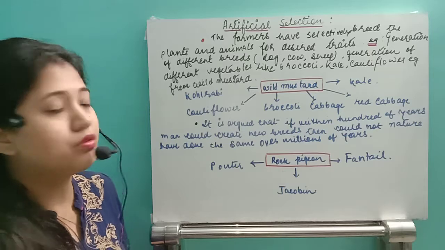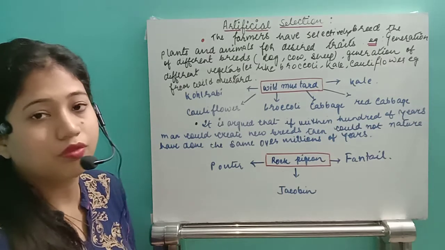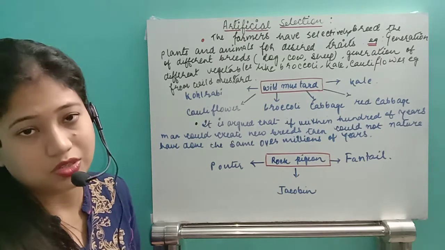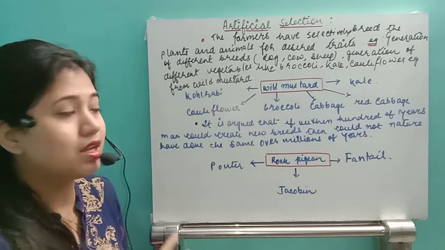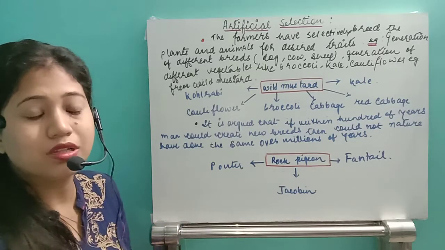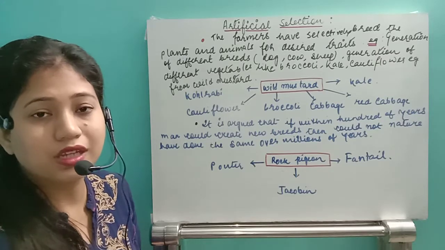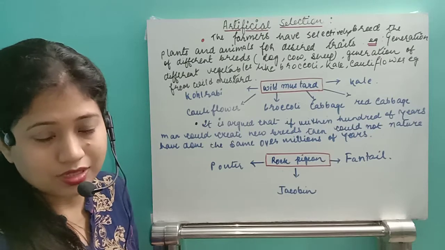I will give you some examples. Even in the case of cow and in the case of dog, we can see the process of artificial selection. Whenever we see artificial selection, we get animals that can have different desired characters. Those different characters will be possible if we selectively breed the different species.